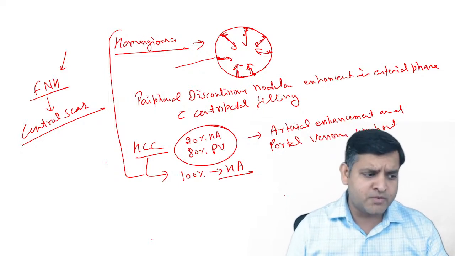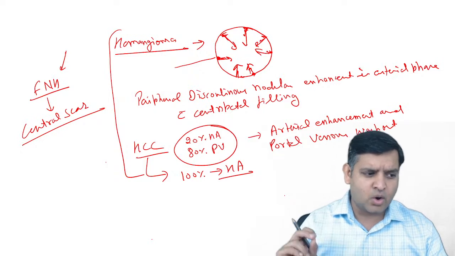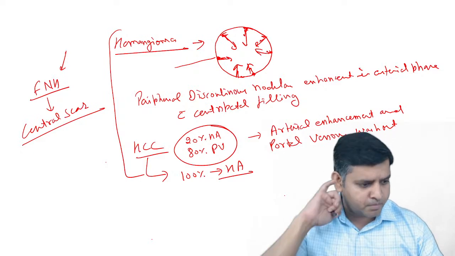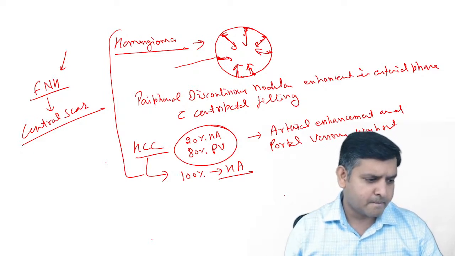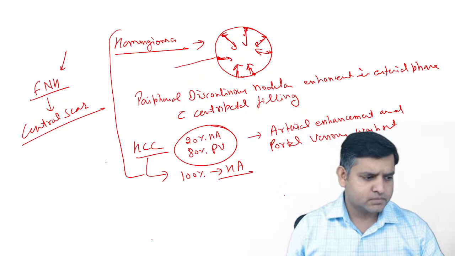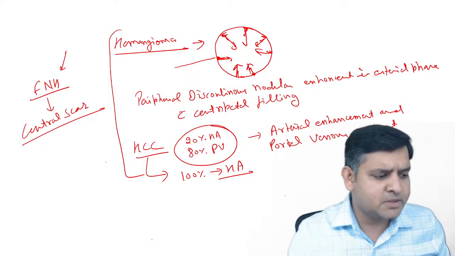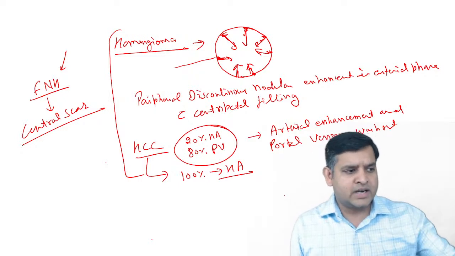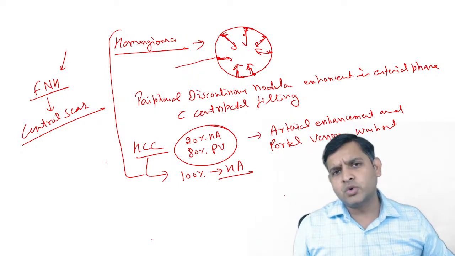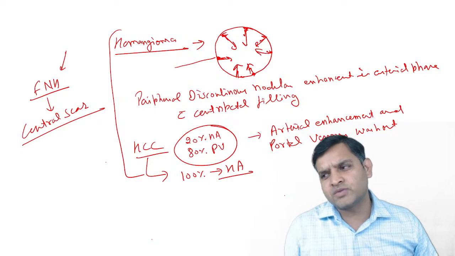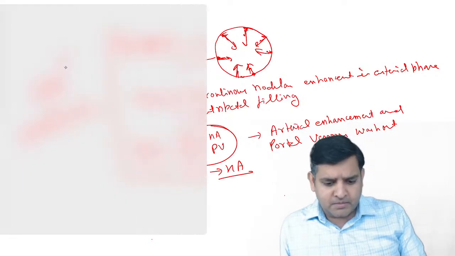MRCP has also been found to be very useful. I will say that all that specifically depends on what kind of choices are given, and according to that we have to pick up the answer. But if ERCP is given in the choice, then probably I'm gonna go with that as the answer. Some of the nuclear scans have also been used, but for the last so many years, the use of them has been limited.